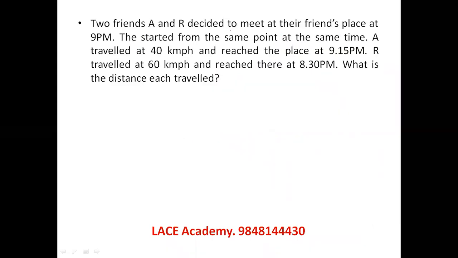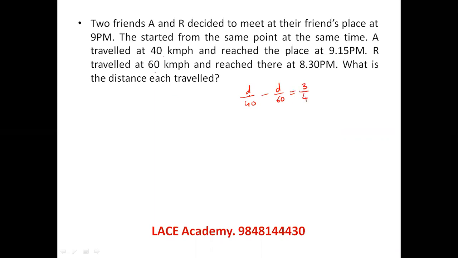Two friends decided to meet at a place at 9 p.m. They started from the same point at the same time. A traveled with 40 km per hour, reached at 9:15. R traveled at 60, reached at, so 45 minutes difference is there. So the distance traveled with 40 speed and the distance traveled with 60 speed, the difference is 45 minutes, which is 3 by 4th hour. What is the distance each travel?